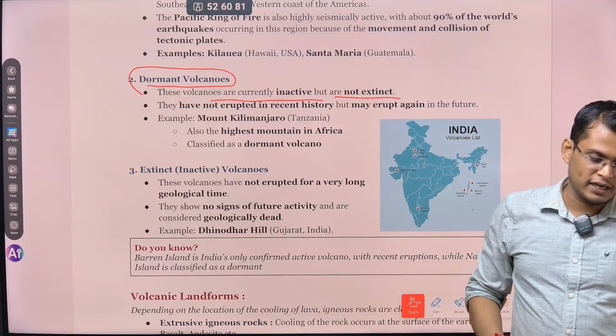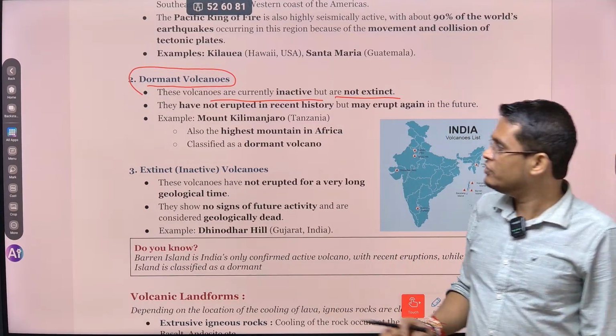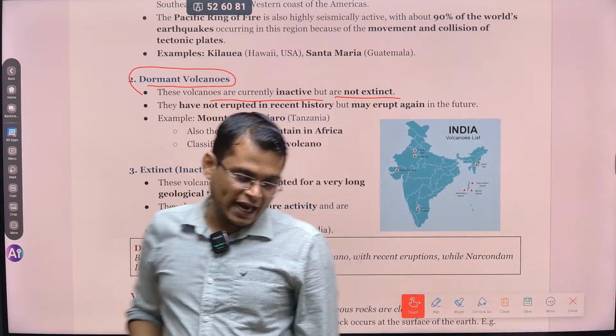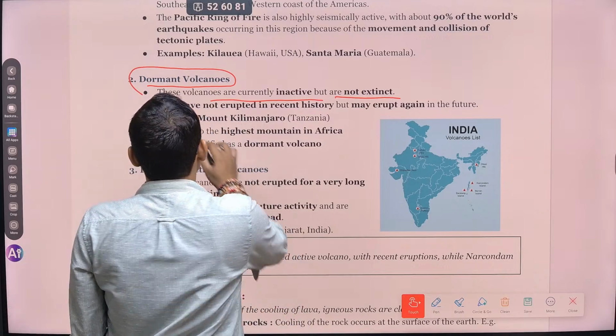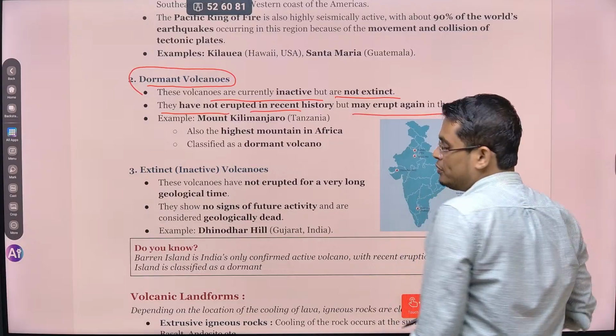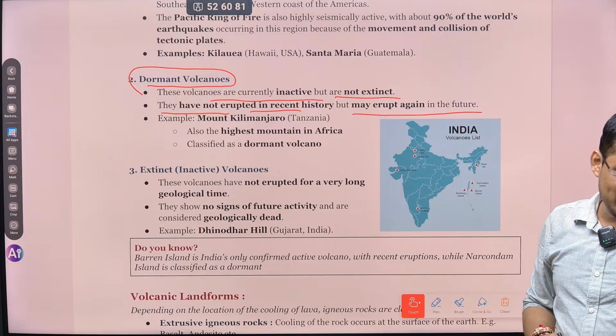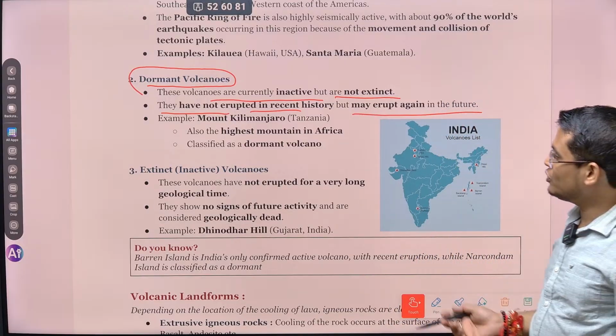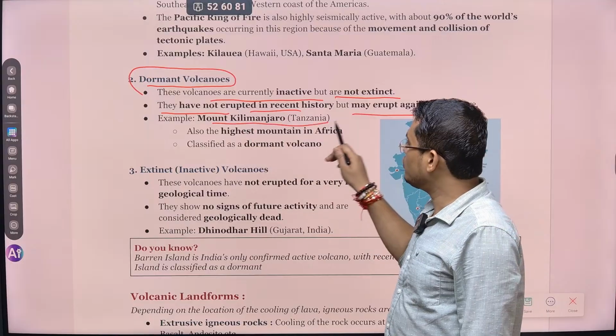They became inactive but not extinct; they have not disappeared completely. There are chances of reactivation of that volcano also. So they have not erupted in recent history, but may erupt again in the future. So far the eruption has not happened, but maybe there are chances of eruption in future also. Example: Mount Kilimanjaro in Tanzania.